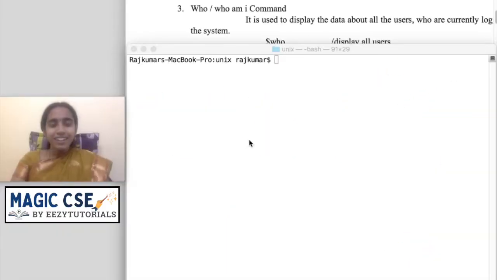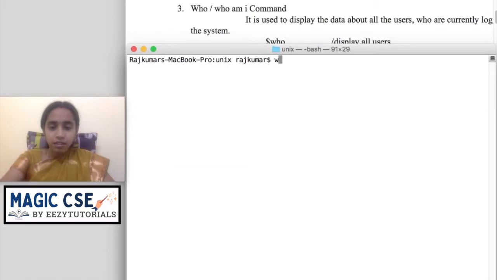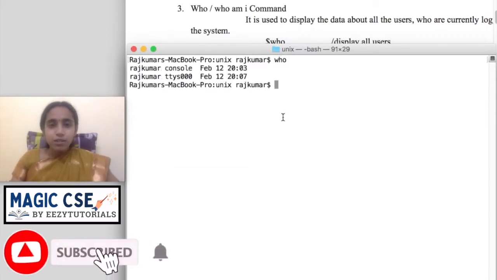Hi everybody. In this lecture, we are going to see some basic Unix commands or Linux commands. So let us start with the who command. who is used to display who are all the users using this system. So I am typing who. There are two users and these are the usernames.